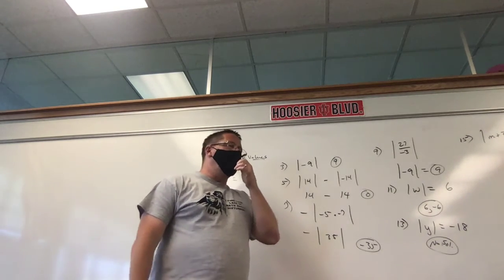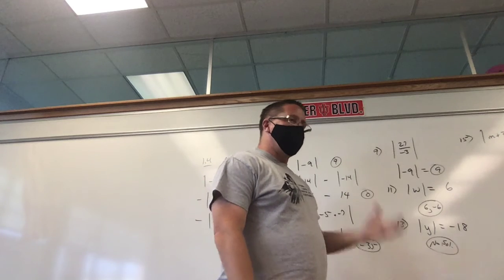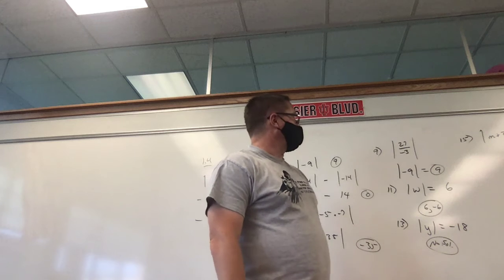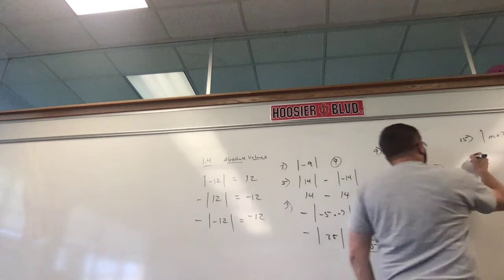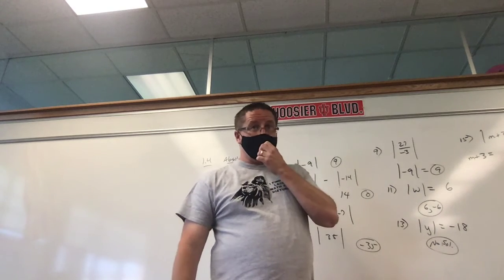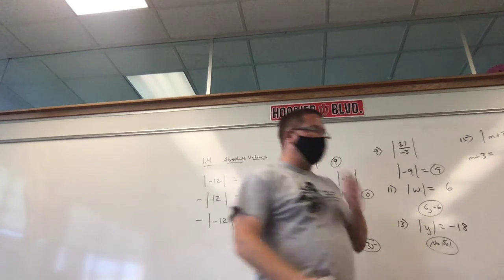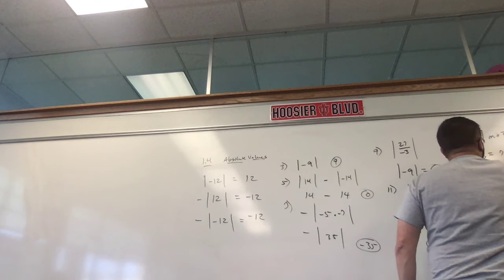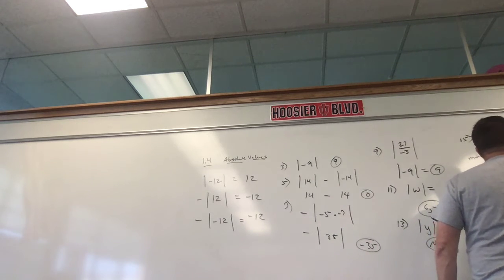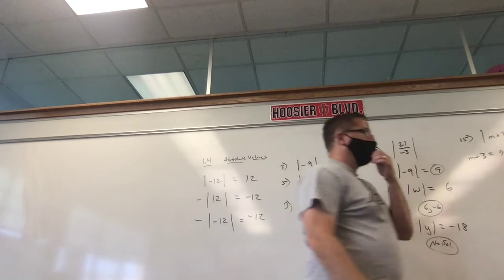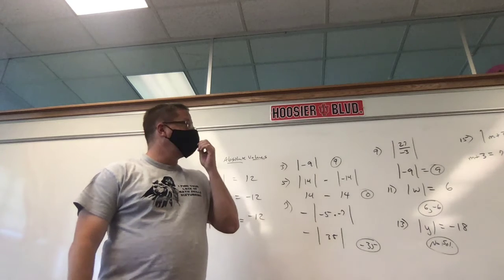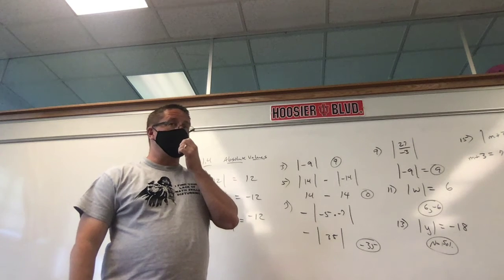So here's what we need to do. We need to do what I just made you say. What's in the absolute value? M plus 3. Write it down. M plus 3 could equal what's outside of it: 7, or negative 7. Actually write it out. M plus 3 could be 7, or M plus 3 could be negative 7.